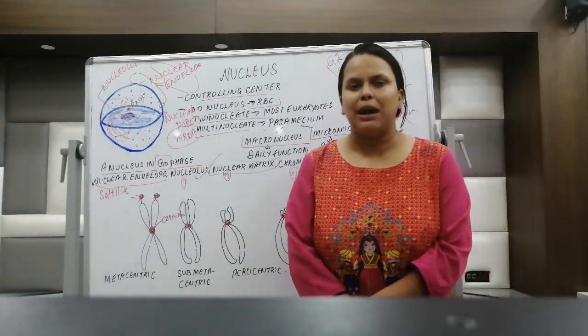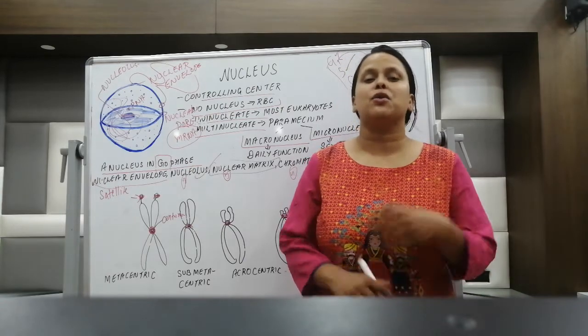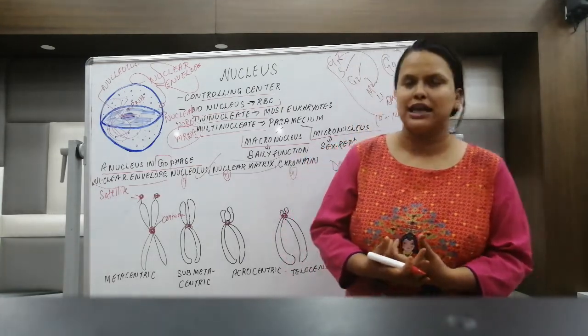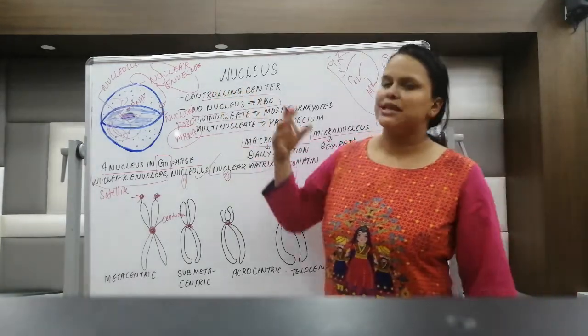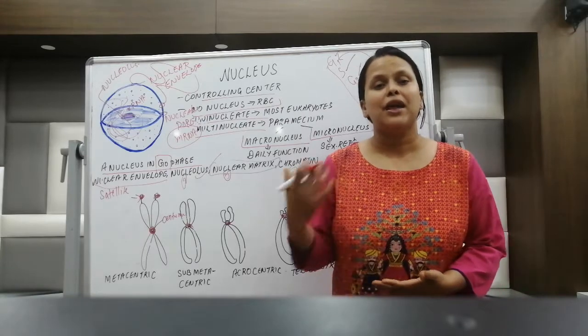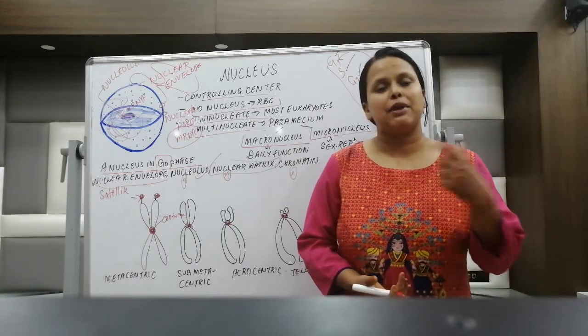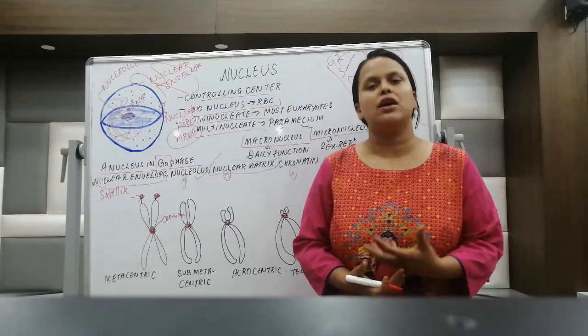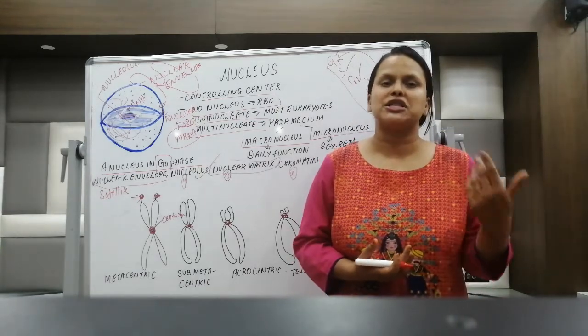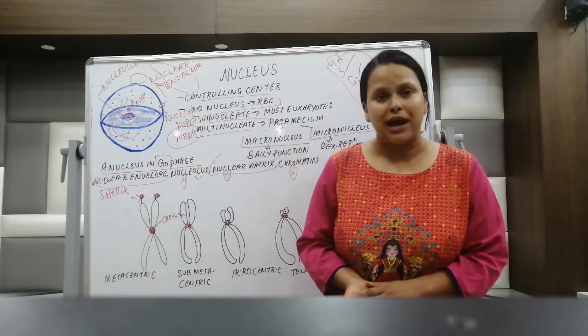So this is all about the nucleus. We'll just revise it once. Nucleus is the center of the cell, the brain of the cell, the controlling system of the cell. Sometimes there can be no nucleus in the cell, as in RBC. There can be one nucleus as in most eukaryotes, and sometimes more than one nucleus, as in Paramecium, which has micro and macro nucleus.